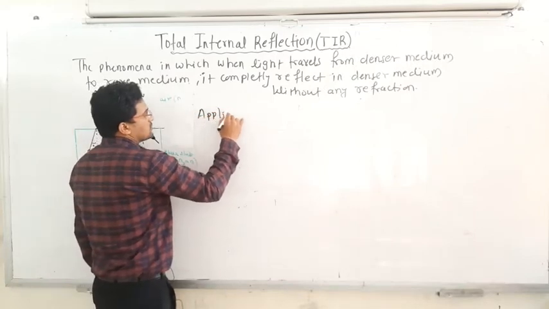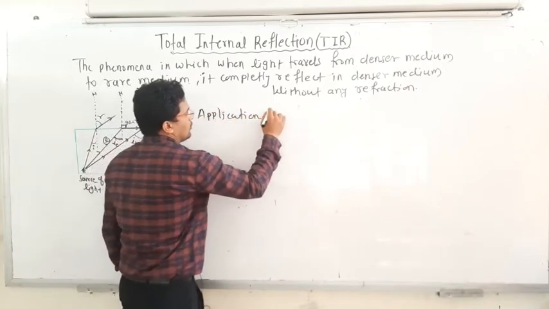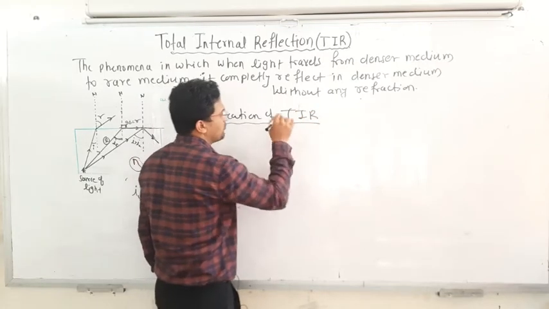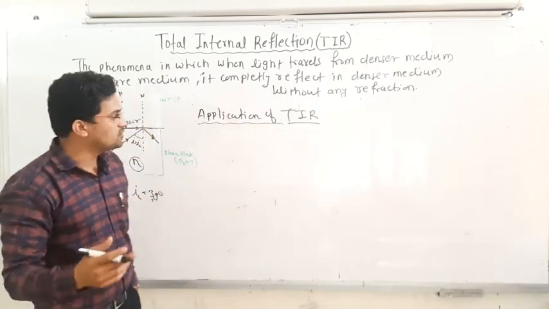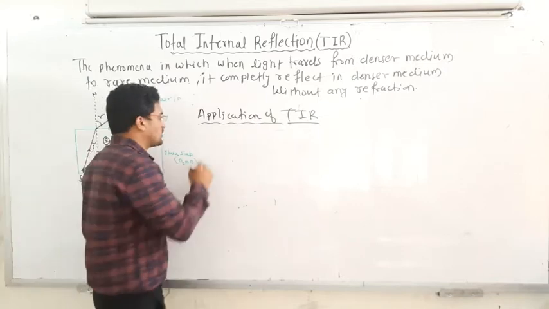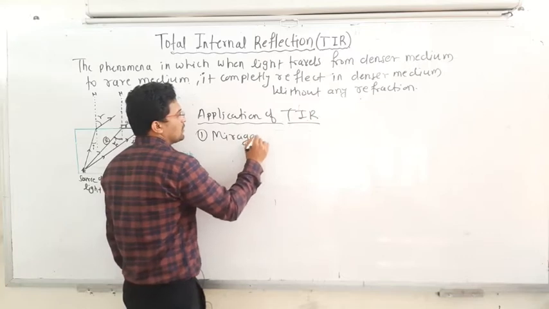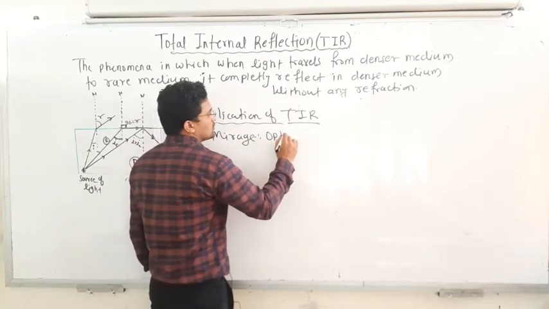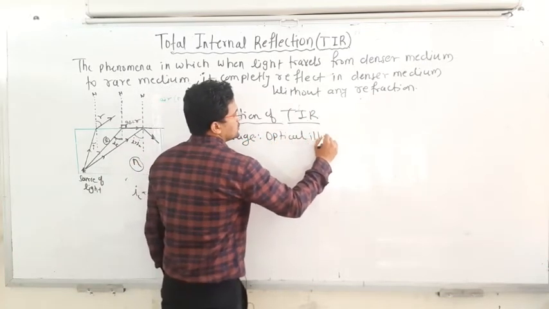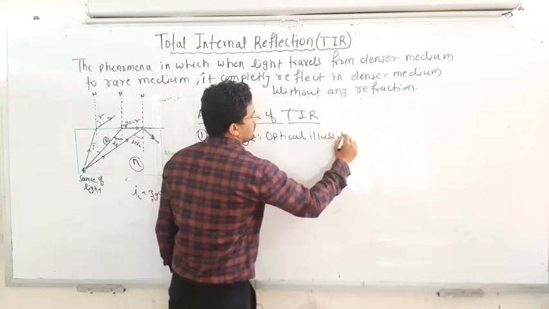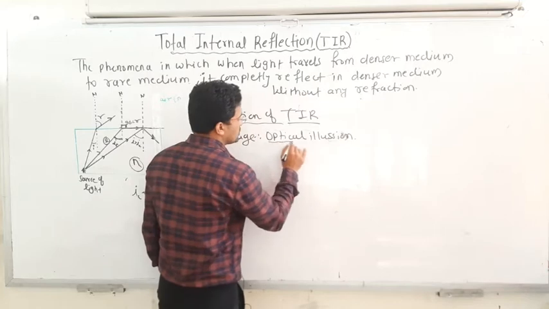So applications of total internal reflection. Some natural phenomena work on the principle of total internal reflection. The first is a mirage. It is nothing but an optical illusion.